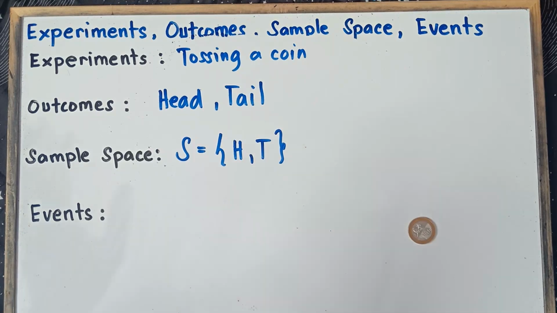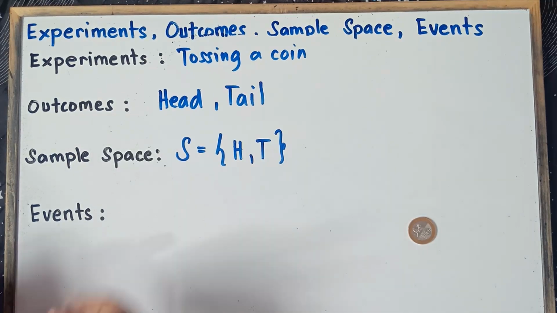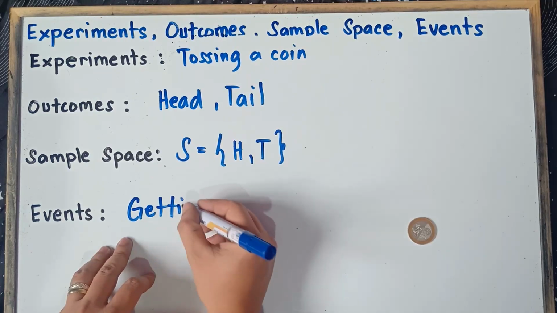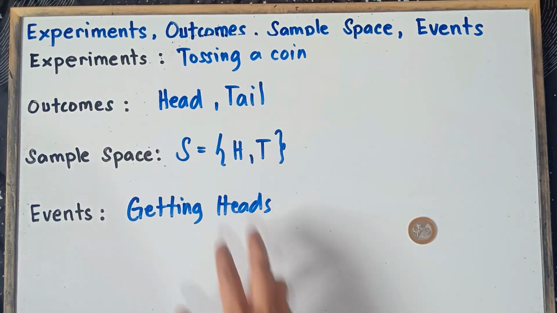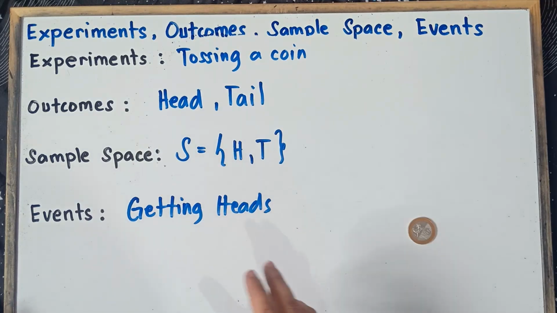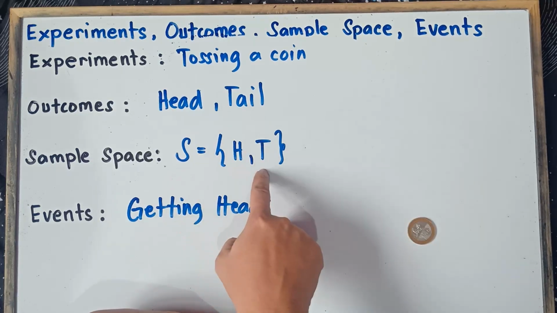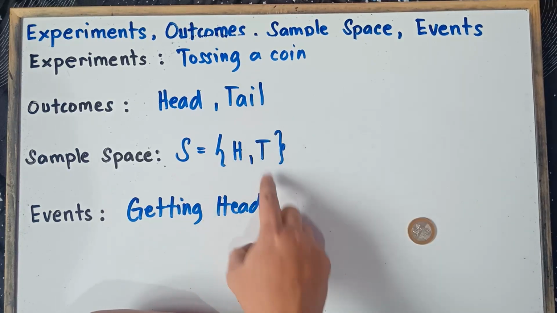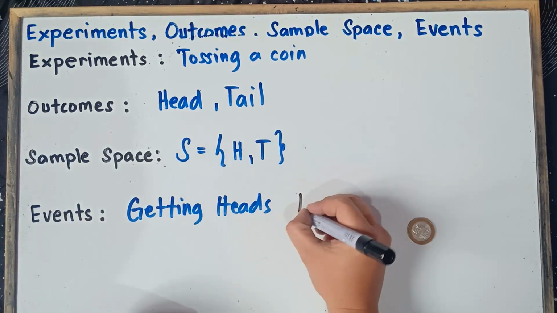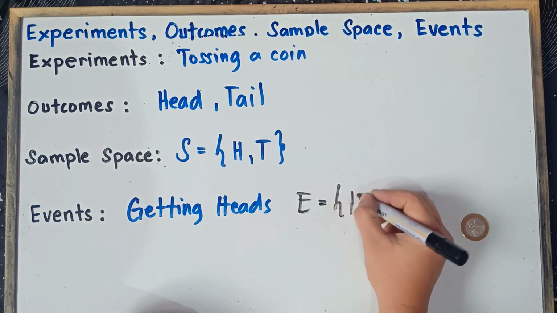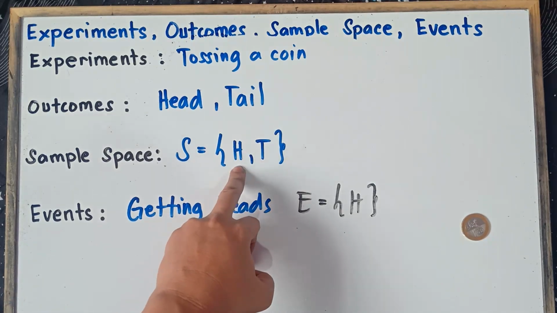Now, let's talk about events. Once again, class, events are one or more of the outcomes of an experiment. Now, what if the event is getting heads? What would be your answer, class? Based on the given sample space, event is a subset of the sample space. We only have one head and one tail. Getting heads is only one head, so we simply copy H. That's the answer in getting heads because you only have one H in the sample space.